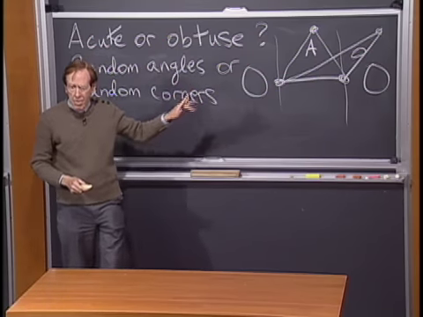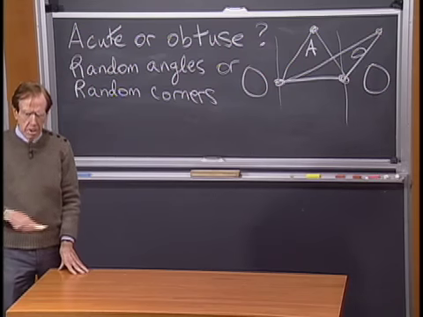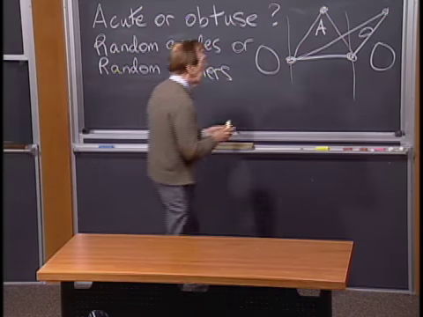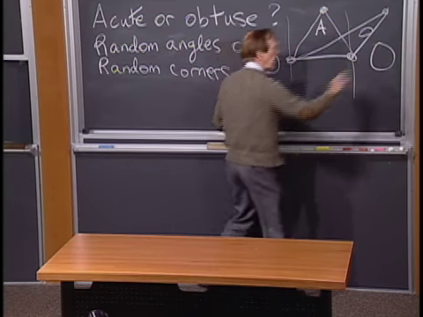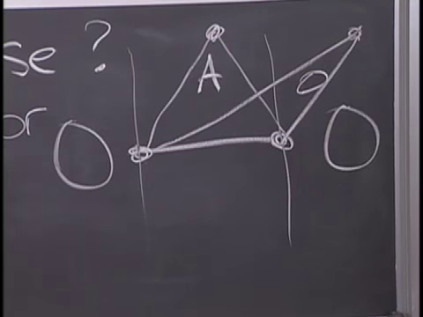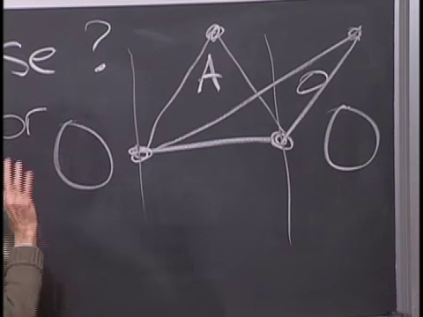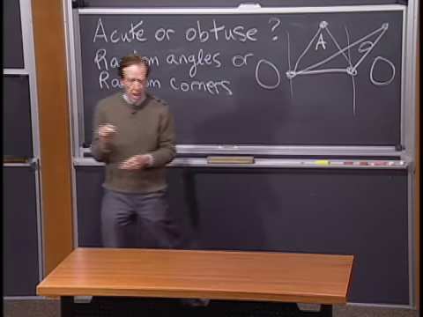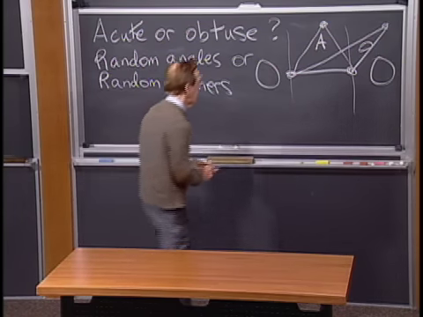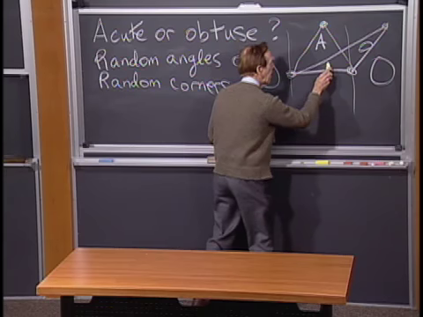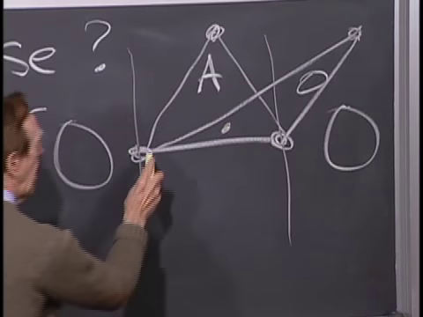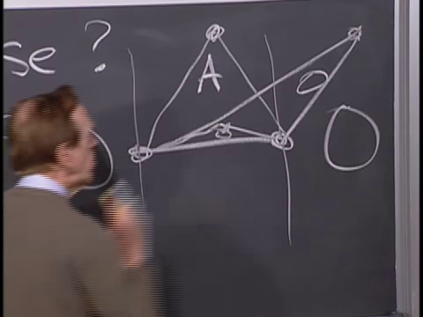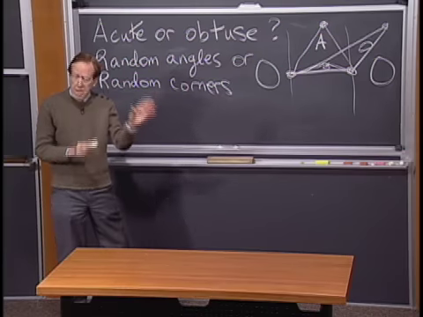I guess I'm seeing from this picture that obtuse is winning overwhelmingly. I mean, there's a lot more space. If the point could be randomly chosen anywhere, the odds are high that it's going to be in these big spaces. And actually, if you're really on the ball in geometry, you might realize also if the third point is there, then I've got a big angle. So there's a little obtuse region even inside the strip.